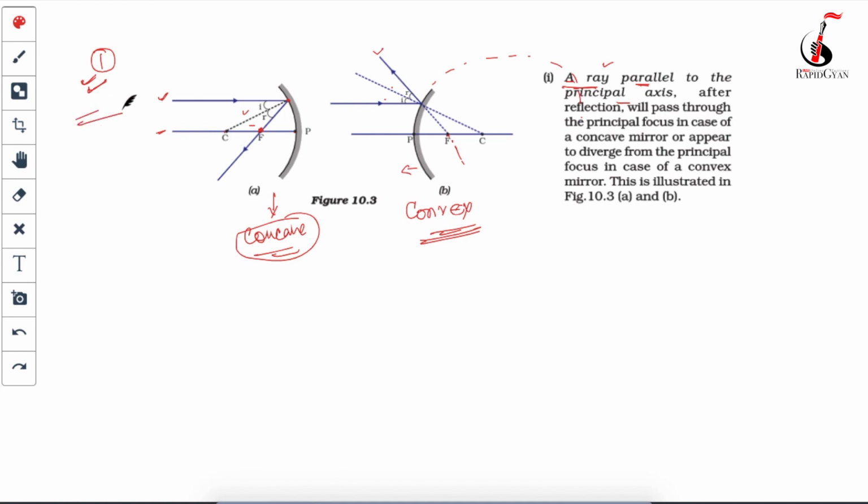I will repeat again. If the light ray goes parallel, after reflection it will pass via the focus point. In case of a convex mirror, if you extend the reflected ray, it will pass via the focus, or focal point.